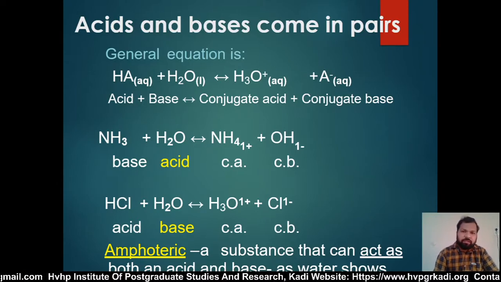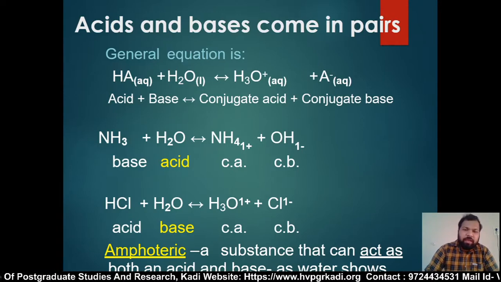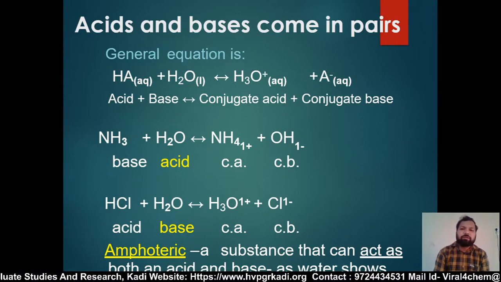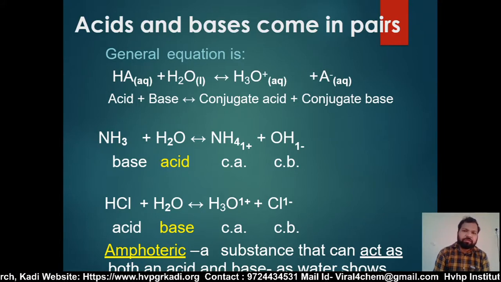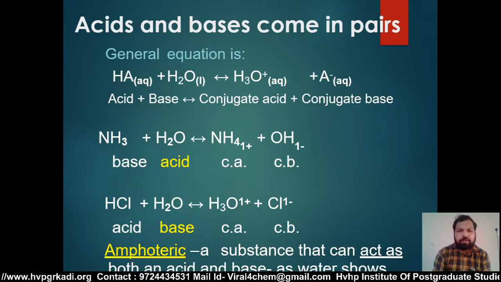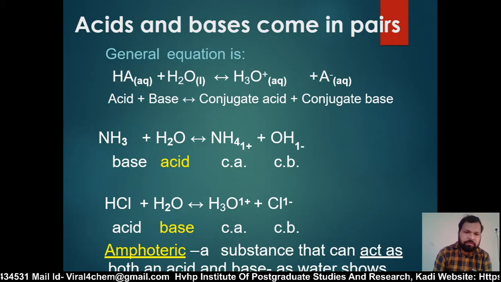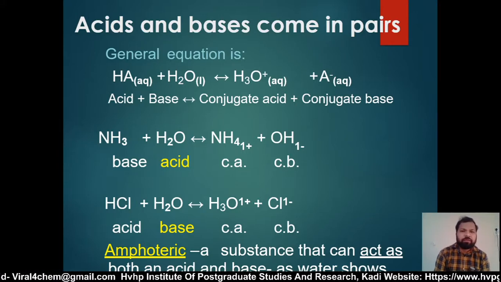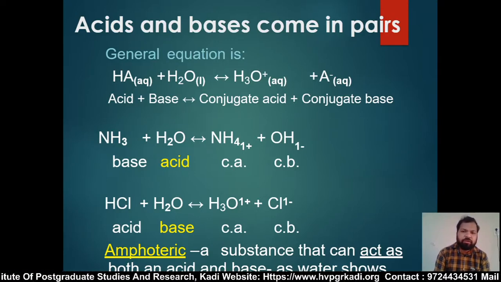The general equation of the Bronsted and Lowry theory: HA as an acid plus H2O as a base gives H3O plus and A minus as the conjugate acid and conjugate base respectively. Now the example of NH3: NH3 reacts with H2O and gives NH4 plus ion and OH minus ion. Then NH3 is the base and H2O is the acid, and NH4 plus is the conjugate acid and OH minus is the conjugate base.